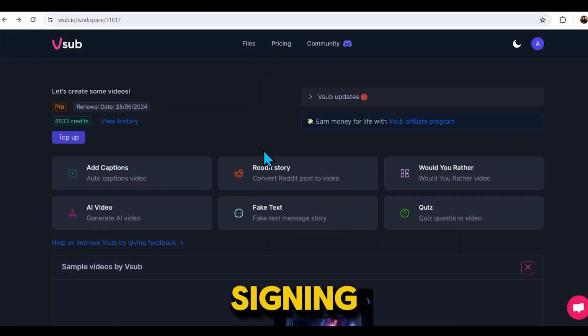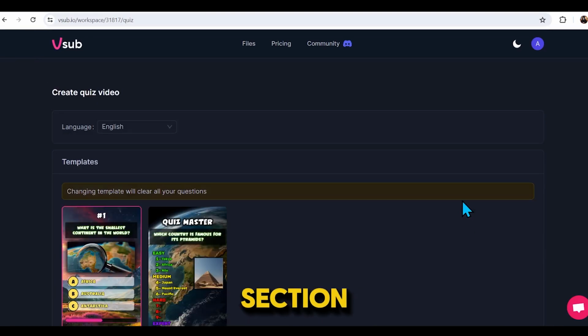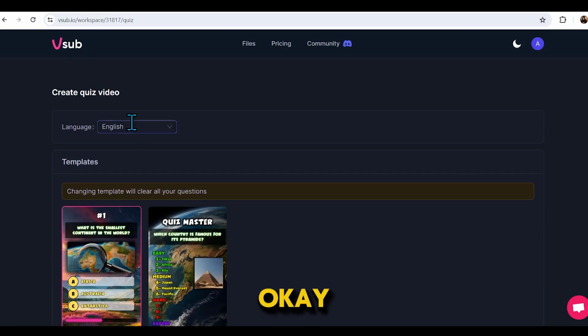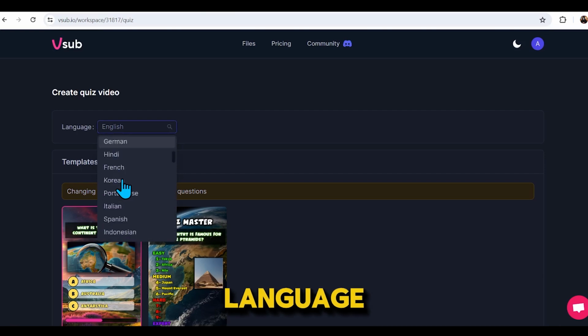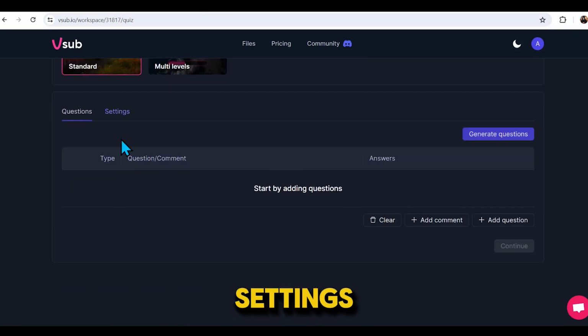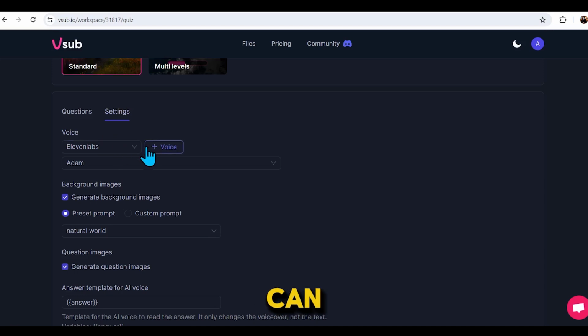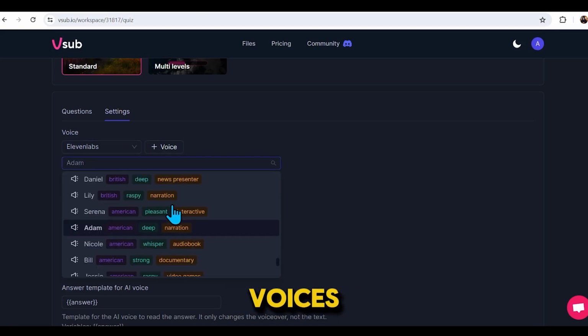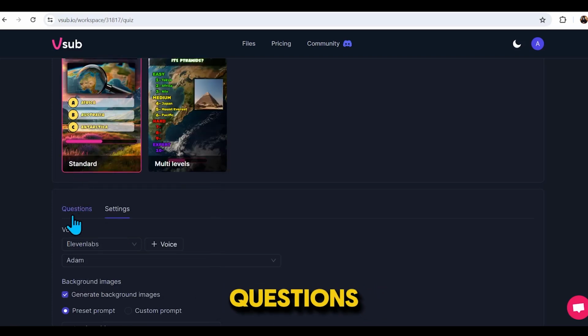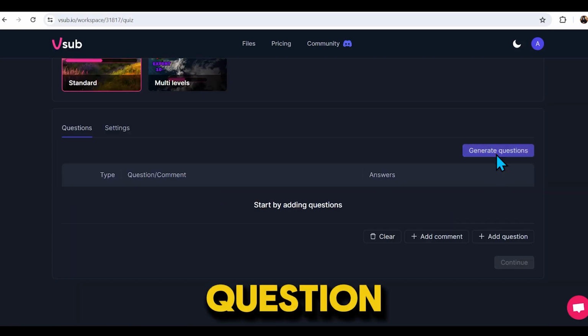All right, after signing up, you will see a dashboard like this. Next, go to the quiz section. Here you have 2 templates, standard and multi-level. Let's try the standard template first. Okay, but before that, choose your language from here as you have many options. After this, scroll down and go to the settings. Here, you can choose the voice. This tool supports voices from 11 labs, so I will choose Adam's voice. Keep all these options ticked, then go back to the questions and just hit Generate Question.